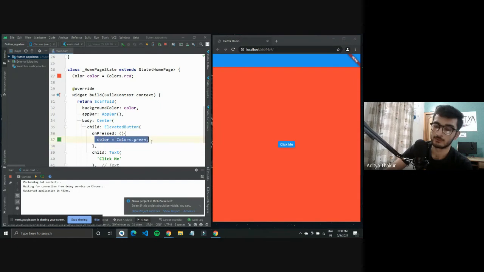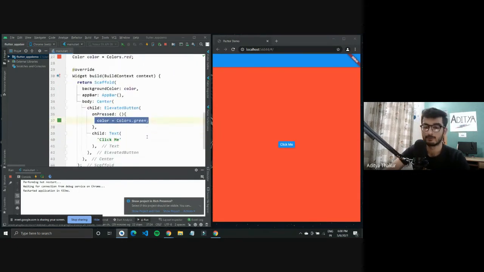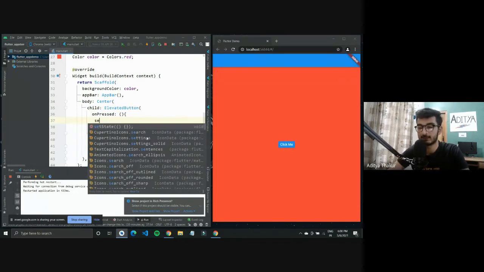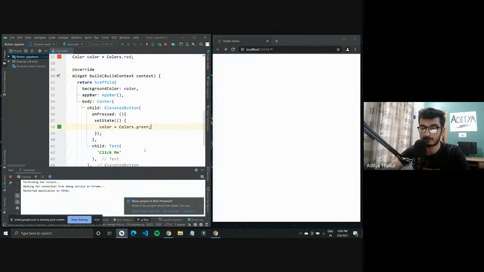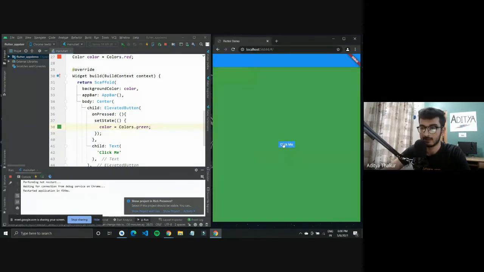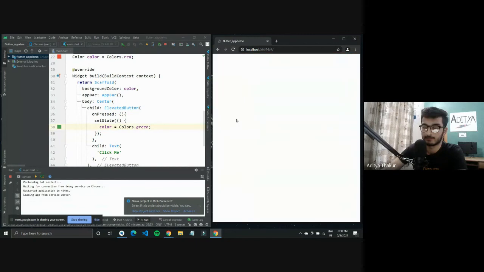What I'll have to do is, since it is a stateful widget, I can set state. So set state is a function that lets you change some properties. And now if I restart this application, it should change the background color, right? So what I'll do is I'll just refresh it once.